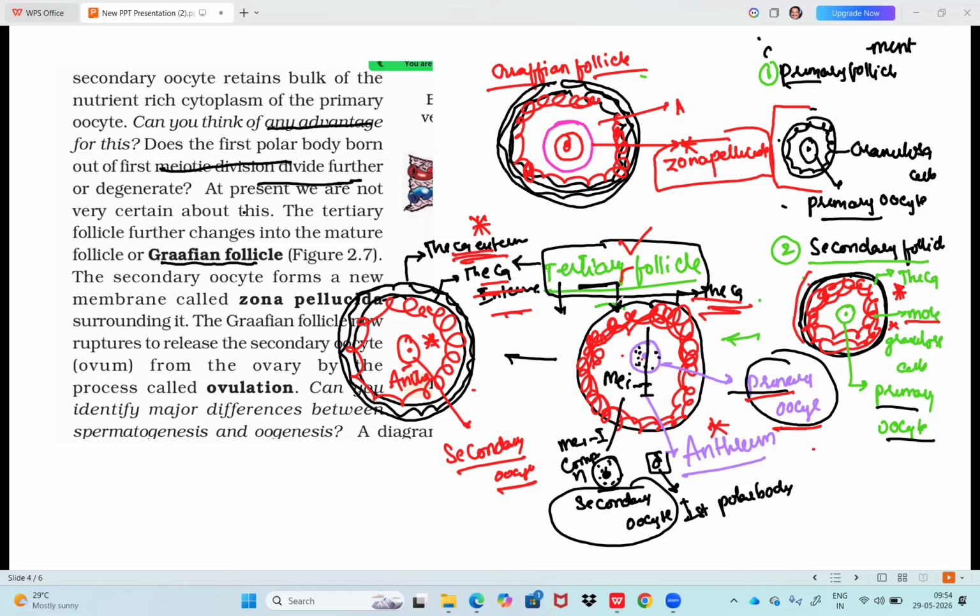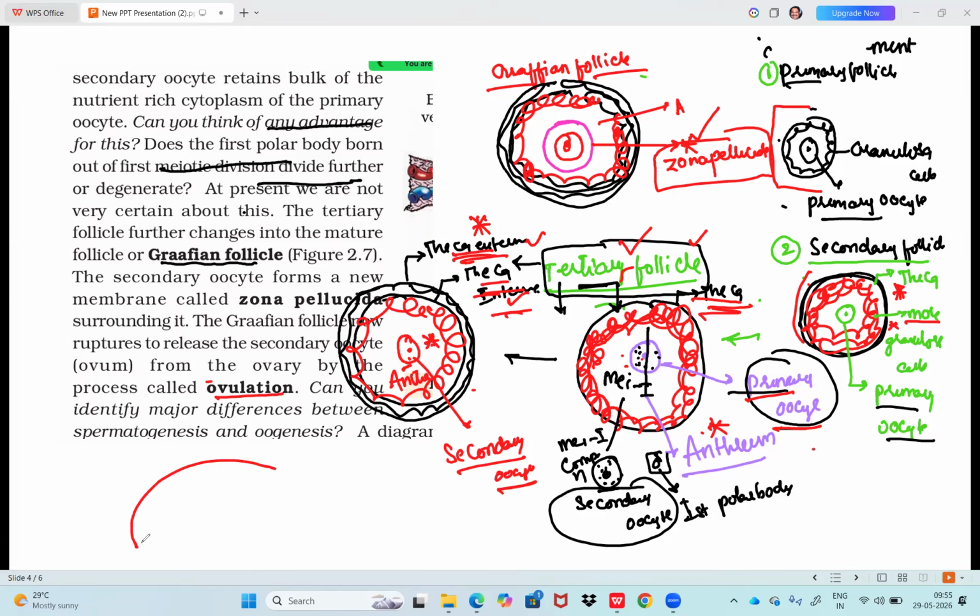Next, tertiary follicle. What are the characteristics? Theca turns into theca externa and theca interna. Primary oocyte turns into secondary oocyte. Presence of antrum are the characteristics of tertiary follicle. Sir, how to recognize Graafian? Zona pellucida is formed. So, first of all, let me complete the story of the text here. Graafian follicle now ruptures and releases the secondary oocyte from the ovary by the process called ovulation.